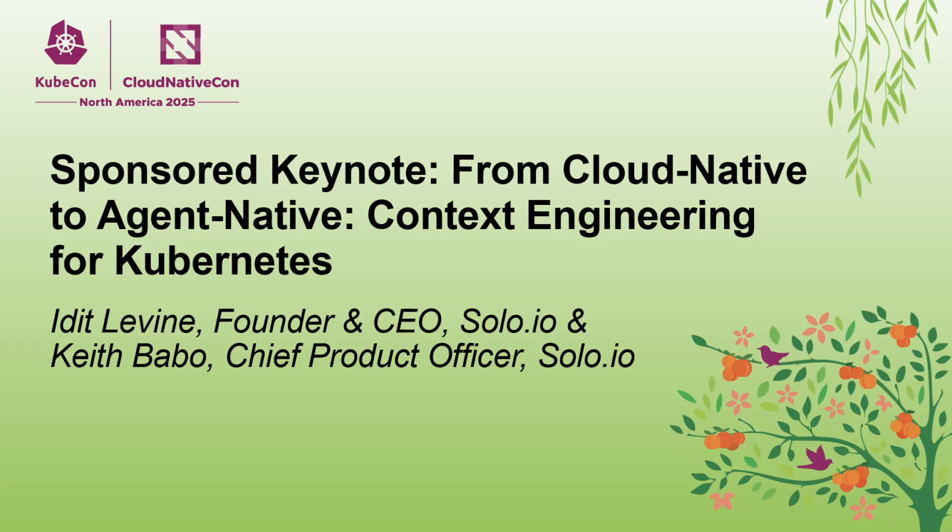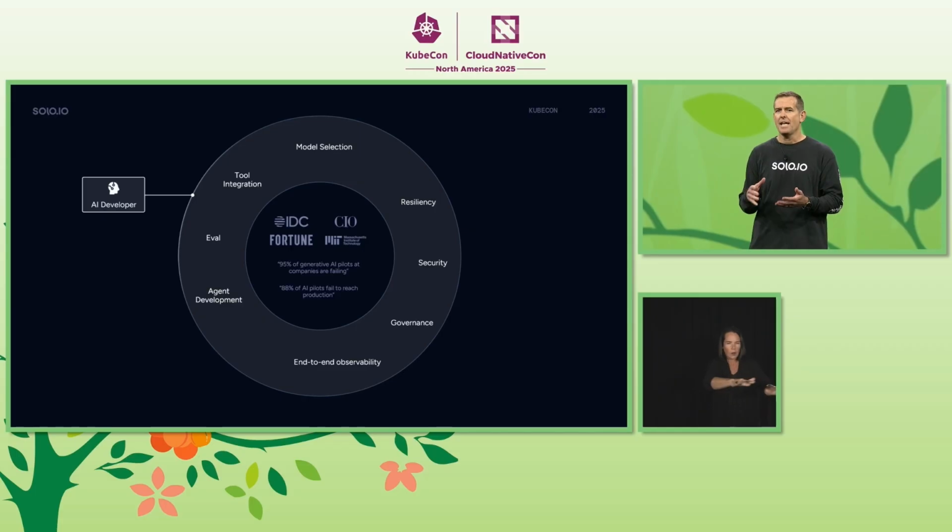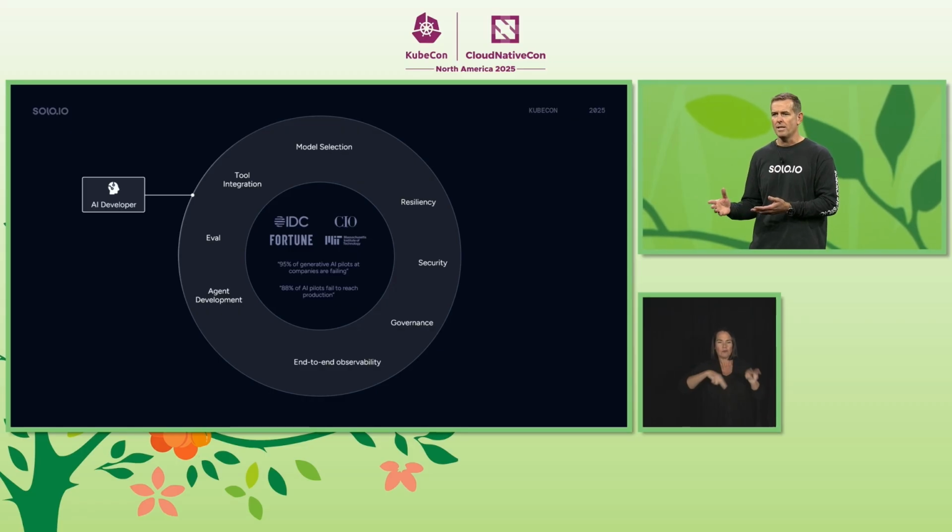All right. Looking across the industry, there's a clear pattern of agentic AI pilots just never making it to production. Now, AI teams know how to write agents. That's not the problem. The problem is they lack the operational expertise around security, observability, and governance to support those agents when they're in production.